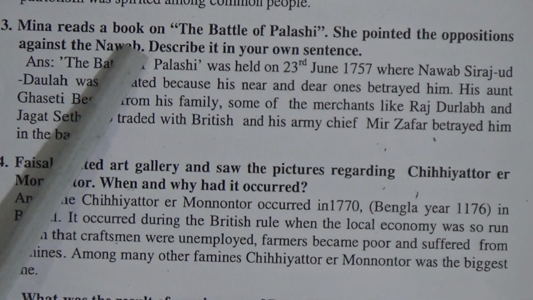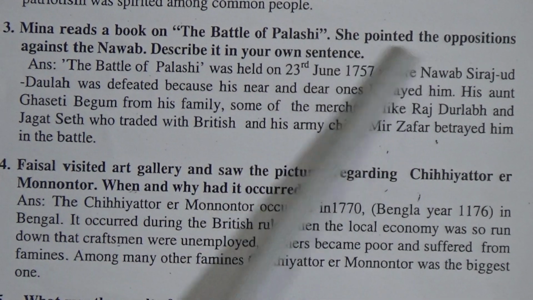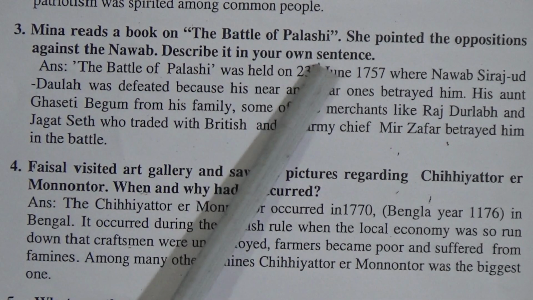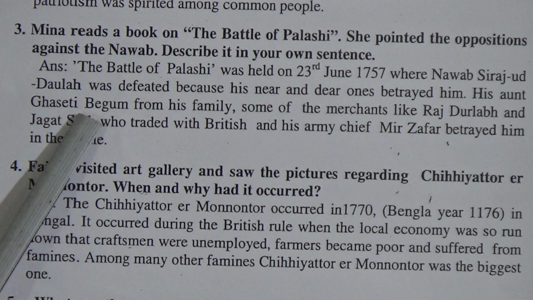Now we will go to number 3. Meena reads a book on the Battle of Palachi. She pointed the oppositions against the Nawab. Describe it in your own sentence. And we all know that there are 3 oppositions against the Nawab, and who are they? The British traders, his family members, and the merchants. Okay, let's read the answer.